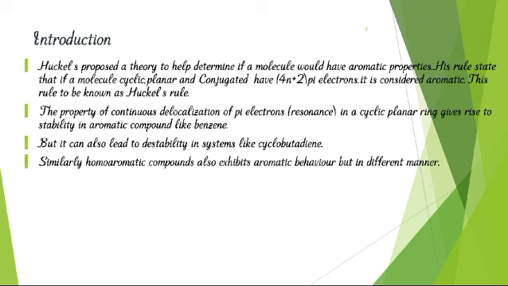Introduction. We all know that aromatic compounds are planar, conjugated and have uninterrupted pi electrons, mainly obeying the 4n plus 2 pi electron rule, which is also known as Huckel's rule. Due to this aromaticity, compounds gain extra stability due to resonance. Similarly, homoaromatic compounds also exhibit aromatic behavior but in a different manner.